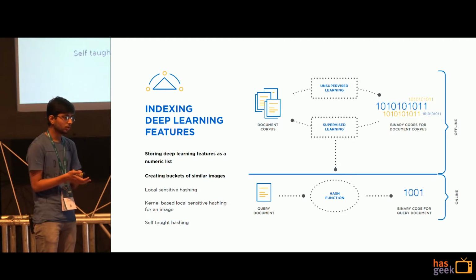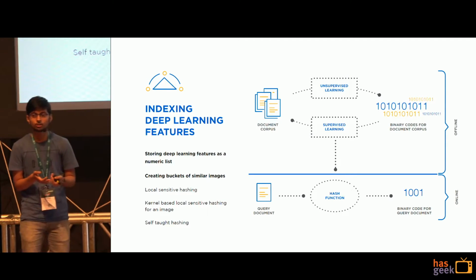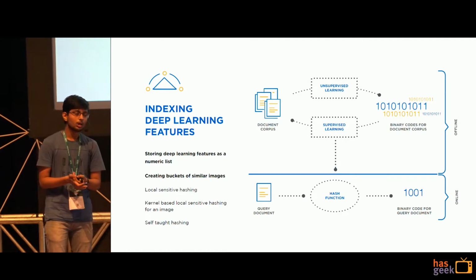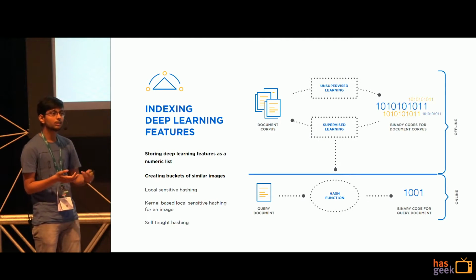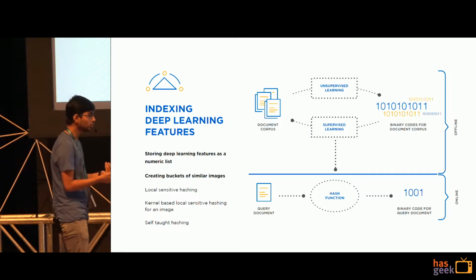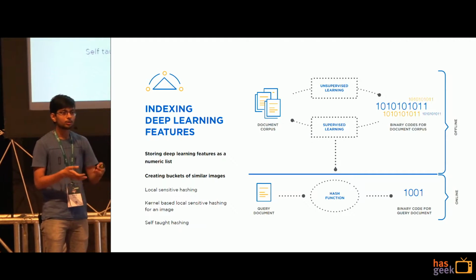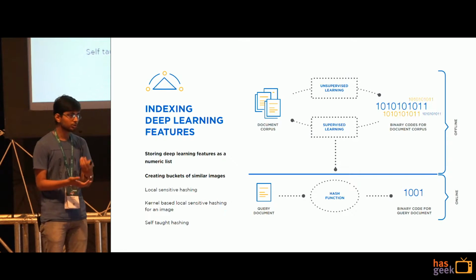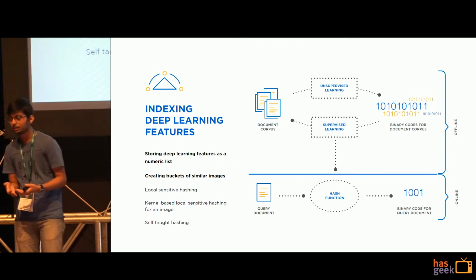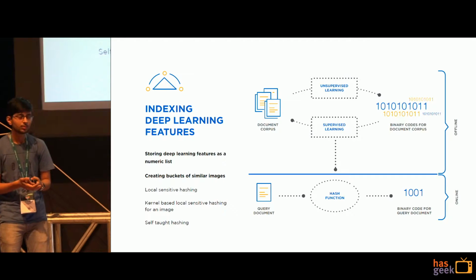So one data structure which basically solves this problem is the hash function. We started experimenting with different hash functions which are known to take numerical feature vectors as an input and group similar looking products, like locality sensitive hashing, kernelized locality sensitive hashing for images, and self-taught hashing.